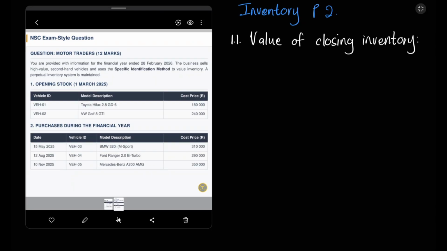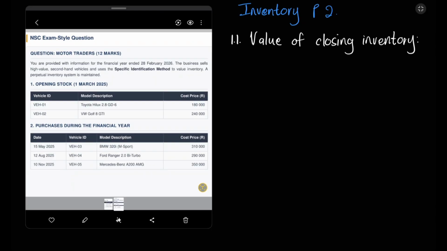Firstly, we have our opening stock on the 1st of March 2025. In our headings, we have vehicle ID, model description, and our cost price. We have VEH1 and VEH2. For VEH1, we have a Toyota Hilux and the cost price is 180,000 Rand. For VEH2, we have a VW Golf 8 and the cost price is 240,000 Rand. Now let's move to the second table.